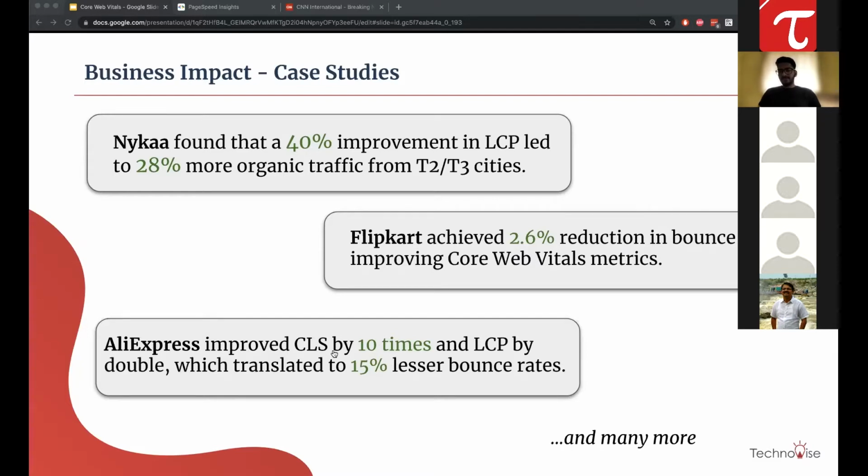Next, Flipkart achieved a 2.6% reduction in bounce rate. I hope everyone knows what bounce rate is. Basically, how much time the user spends on your website is important for every business, and everyone tries to reduce the bounce rate, which is users going out of the website. So that was reduced by 2.6% by Flipkart by just improving their core web vital metrics.